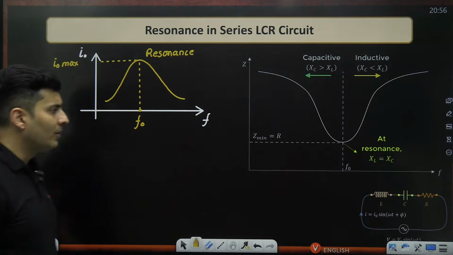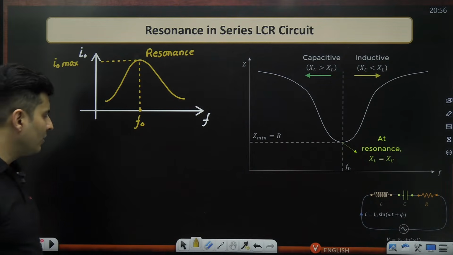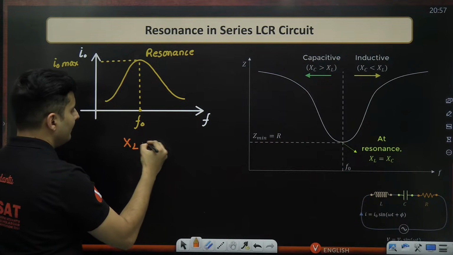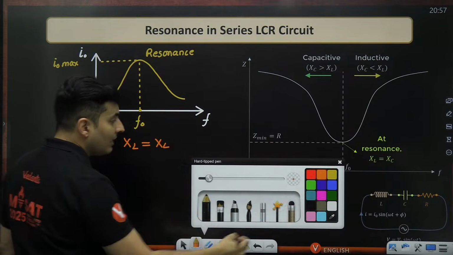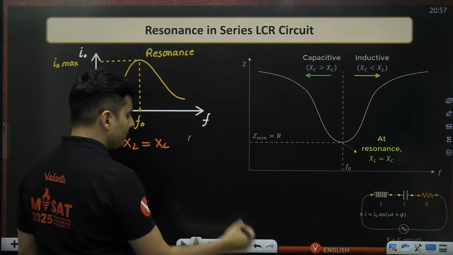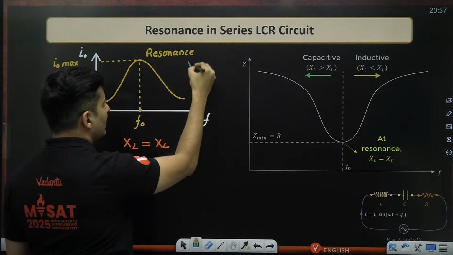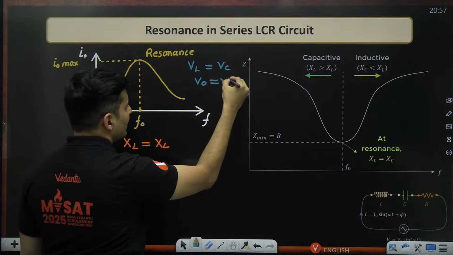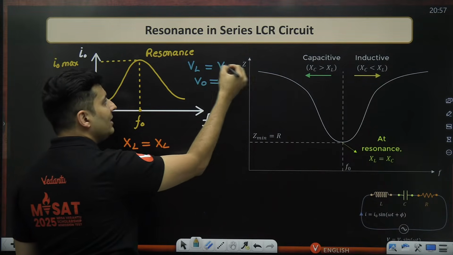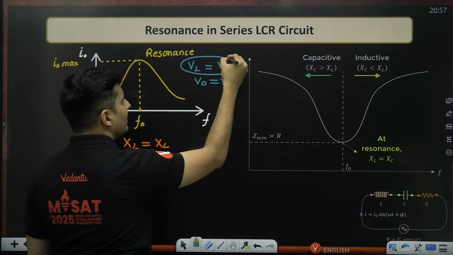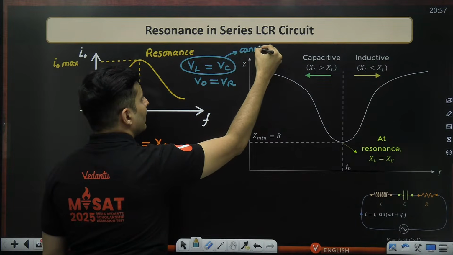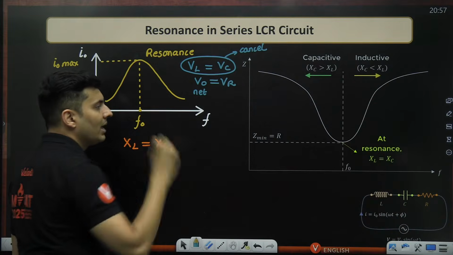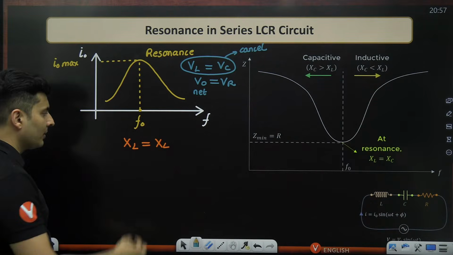Now I'm interested in how much is that resonant frequency. It is not that difficult to figure out, since we already said that XL will be equal to XC. Also, you will notice at resonance VL will be equal to VC, and the total voltage will just be VR. These two will essentially cancel each other out, and the net voltage will be just the voltage across the resistance, nothing else will remain.